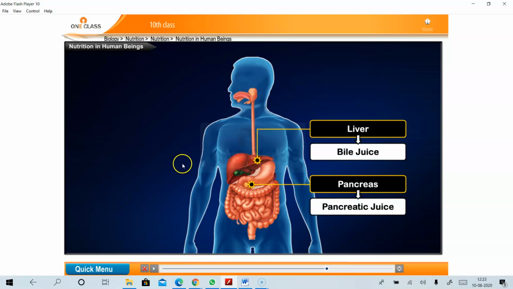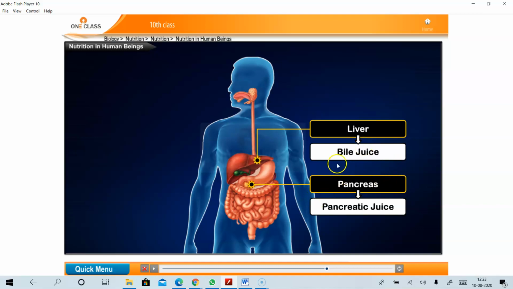Not only the saliva and enzymes, the liver as well as the pancreas help in the digestion of food by secreting digestive juices and enzymes. So how does food get digested through the liver and pancreas? With the help of digestive juices and enzymes.